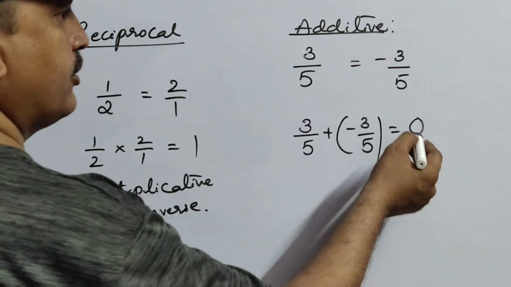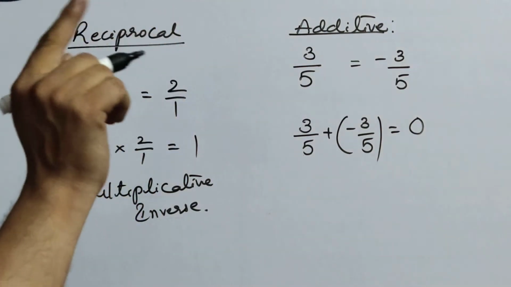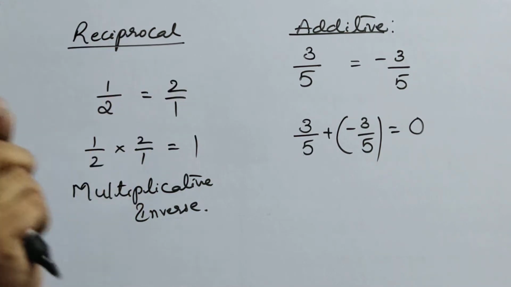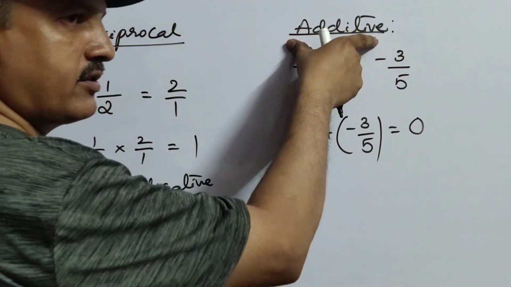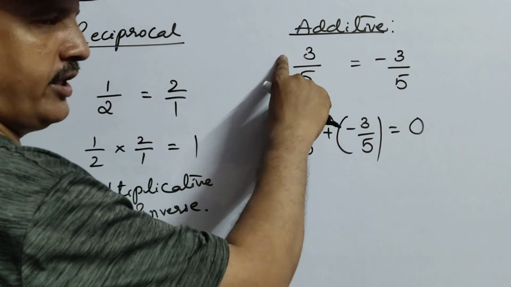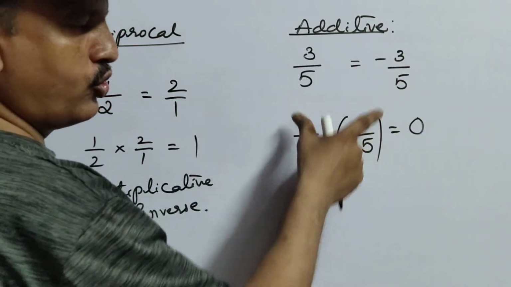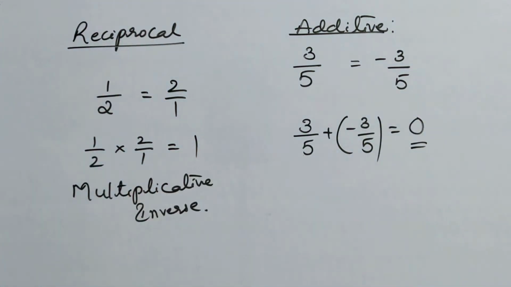So that's why we get 0. Additive inverse means the number which is given, if you convert it into its additive inverse and add those two, you should get the answer 0. Then it is called additive inverse.